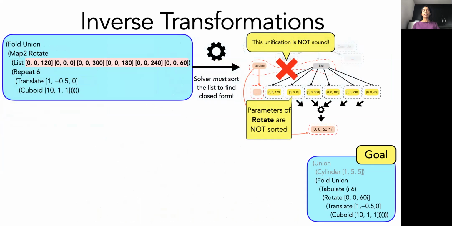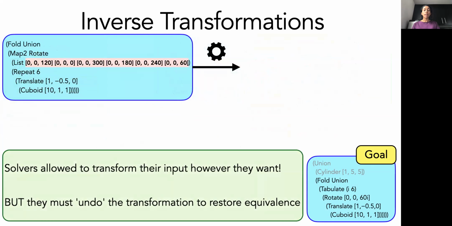Note here that since the parameters are in an arbitrary order, the solver must sort the list first in order to find the tabulate. But as we just saw, this tabulate is not equivalent to the original list, and therefore this unification of the tabulate with this list is not sound. But that was before we had inverse transformations. Now that we have inverse transformations, the solvers can actually be allowed to transform their inputs however they want.